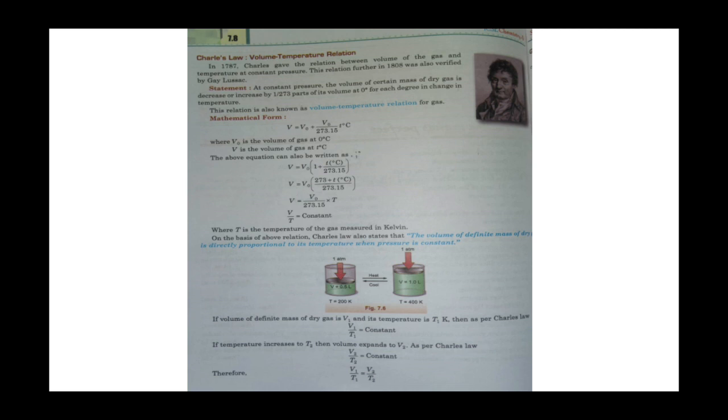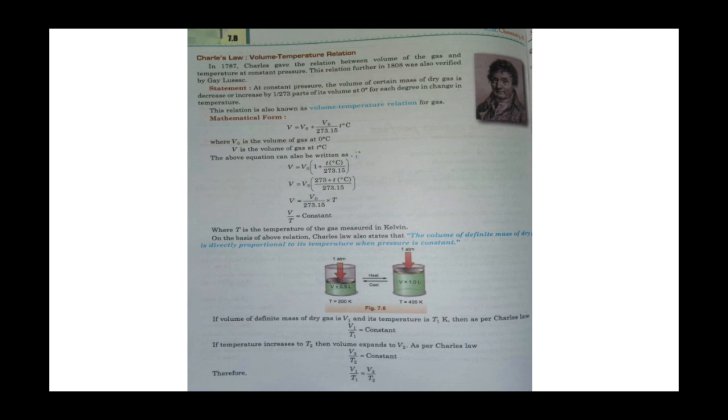You can see in the figure, I want to explain it in very simple terms. Temperature we are taking in Kelvin in this case. On the basis of the above relation, Charles and Gay-Lussac said that the volume of a definite mass of dry gas is directly proportional to its temperature when pressure is constant. You can see in the figure that in both containers only 1 atm pressure is applied.